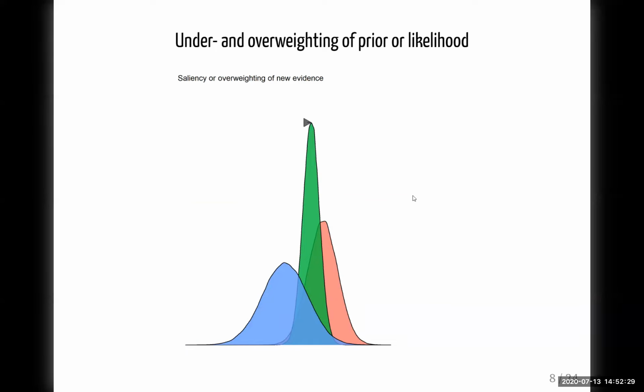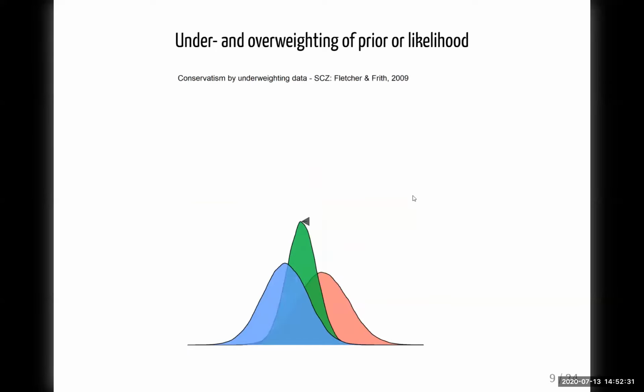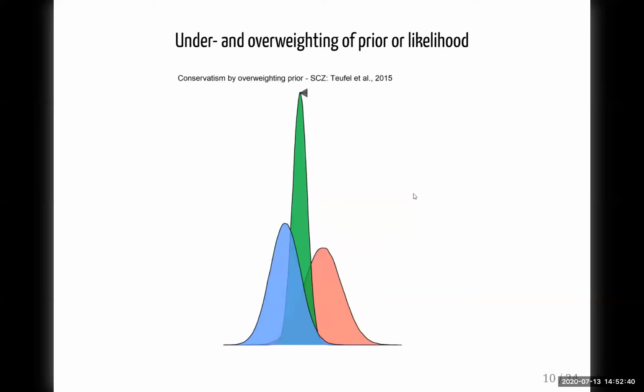The reverse happens if our estimation of the likelihood is less precise. Then the resulting posterior will remain closer to the prior. So this is then conservatism. Again, we can also find conservatism if actually the prior probability is more precise.